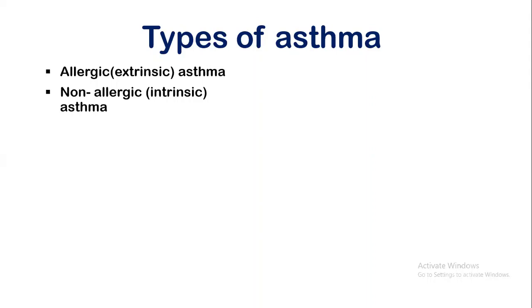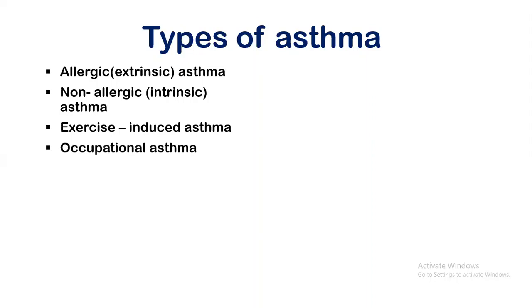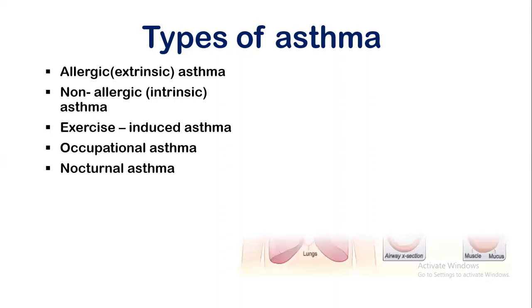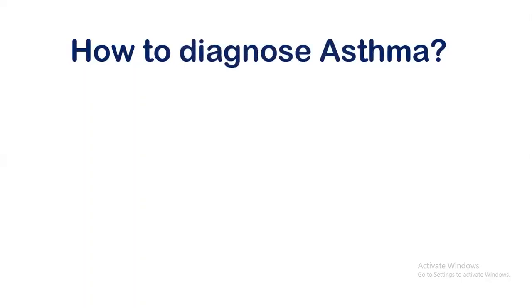The third one is exercise-induced asthma. It occurs during or after physical exercise or activities. The fourth one is occupational asthma. As we know, some people work in workplaces where chemicals and fumes are present, and those will trigger this asthma condition. Some other asthmas worsen at night, so they are known as nocturnal asthma. Now let's move on to the next slide.